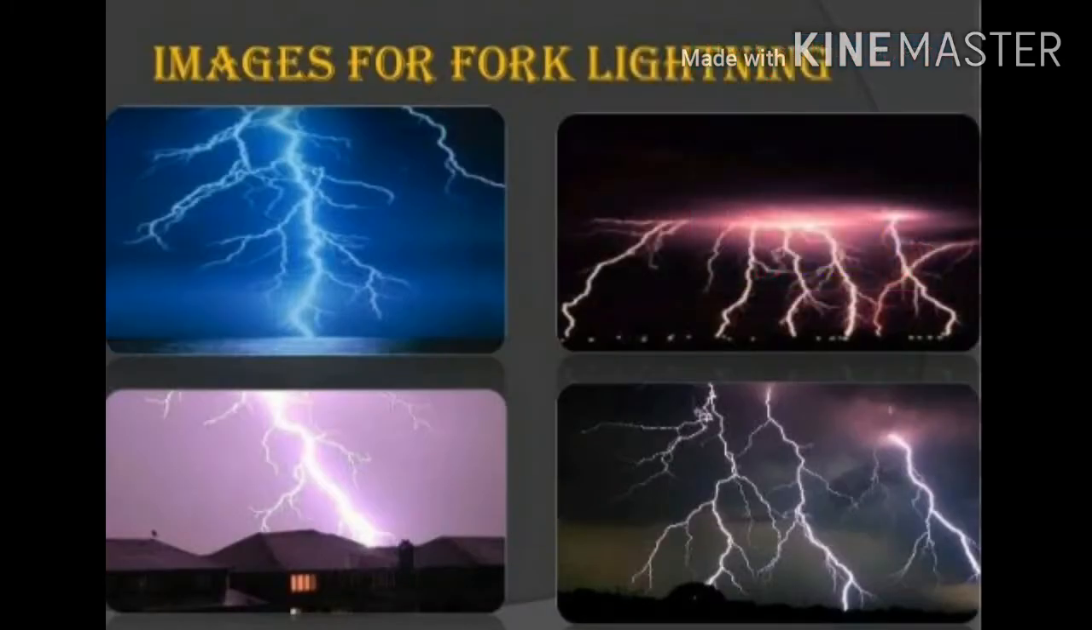Lightning usually occurs within a cloud in the sky. It is called sheet lightning. Sometimes, however, lightning also occurs between a cloud and the earth. It is then called fork lightning.